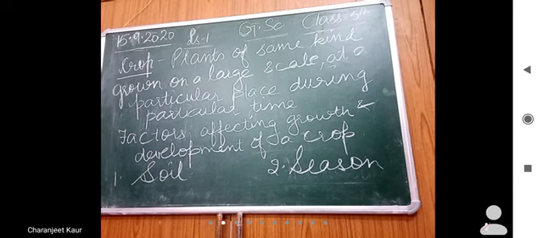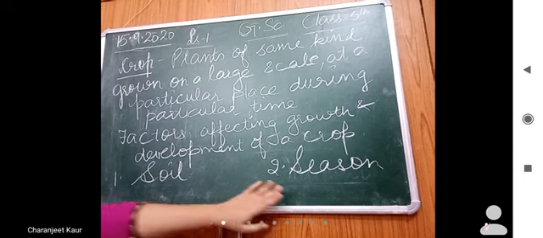After this, coconut trees grow in coastal areas. India's coastal areas are in the south, right? So coconut trees grow well in coastal areas.